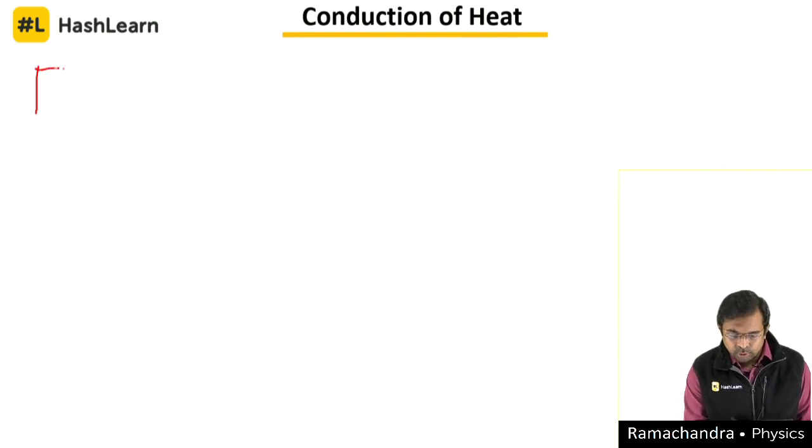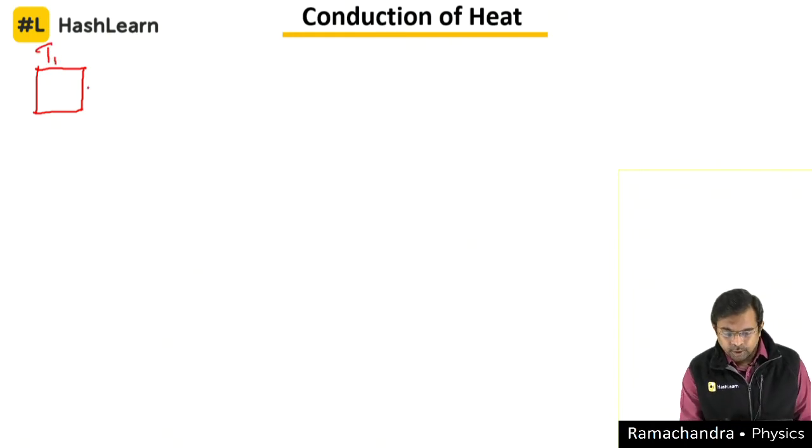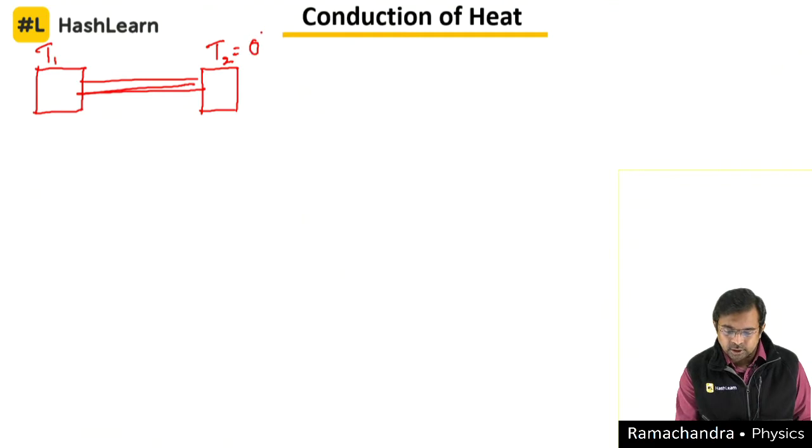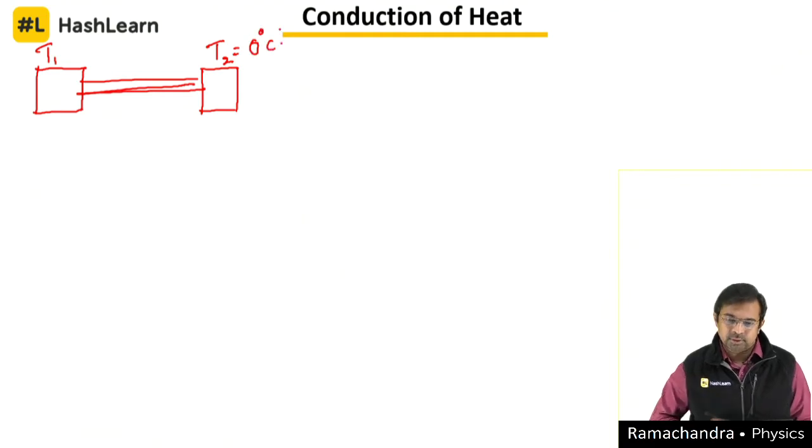Let me assume one source of heat energy which is at a temperature, let us say T1, and for simplicity I assume another chamber which is at T2. For the safer side, let us assume that this is at 0 degree Celsius.